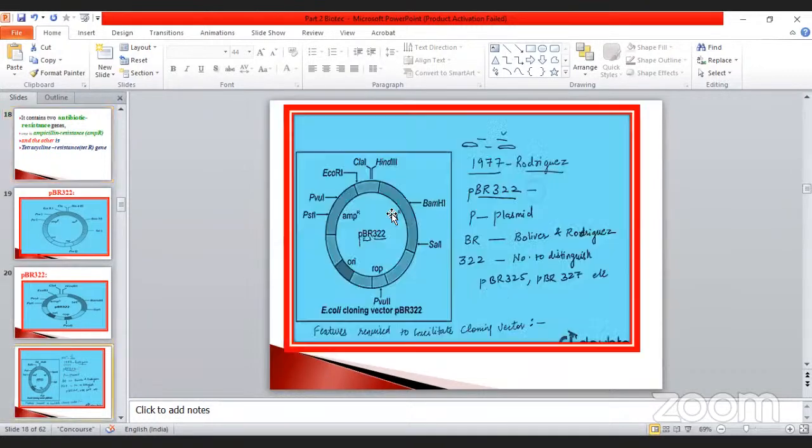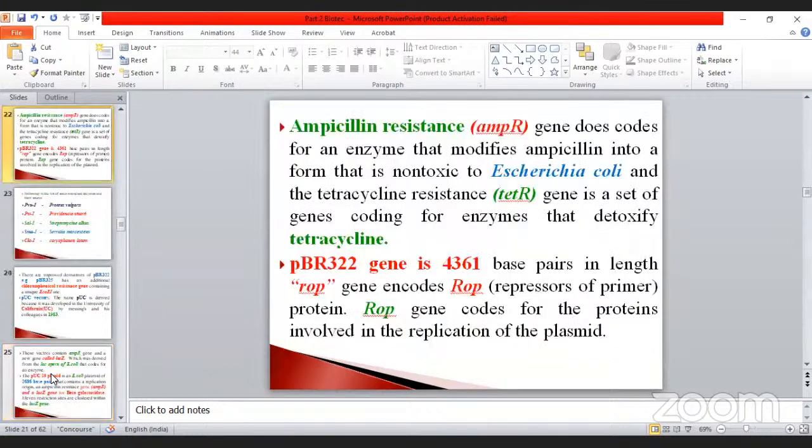Okay, the next one, the structure is the same. It was discovered in 1977 by Bolivar and Rodriguez, pBR322. The P denotes plasmid, BR denotes Bolivar and Rodriguez. The 322 is the number of distinct isolates. I told you simply numbers only, but here they are distinct isolates. See pBR325, and as already told, 322, 325, 327, etc. So it also extended. This is the meaning of pBR, which is also very, very important.